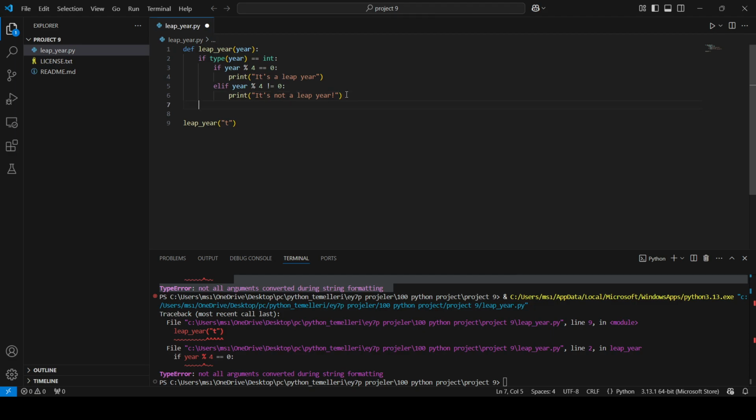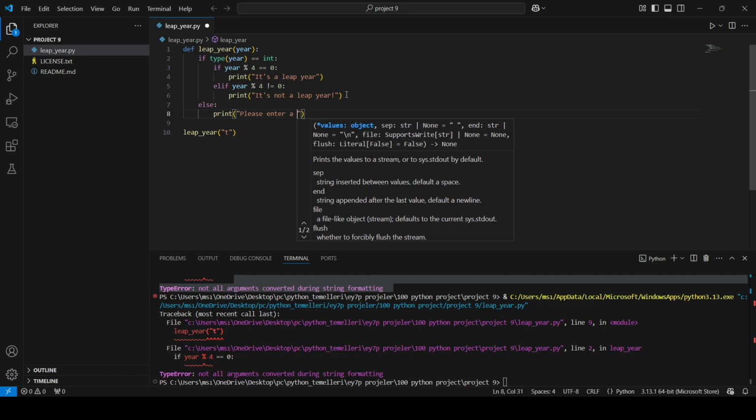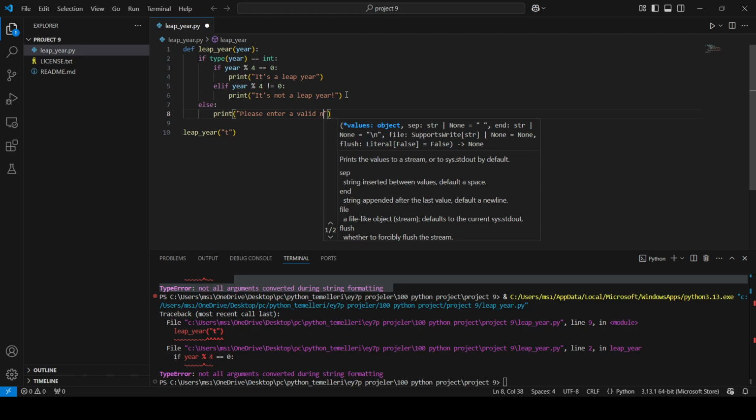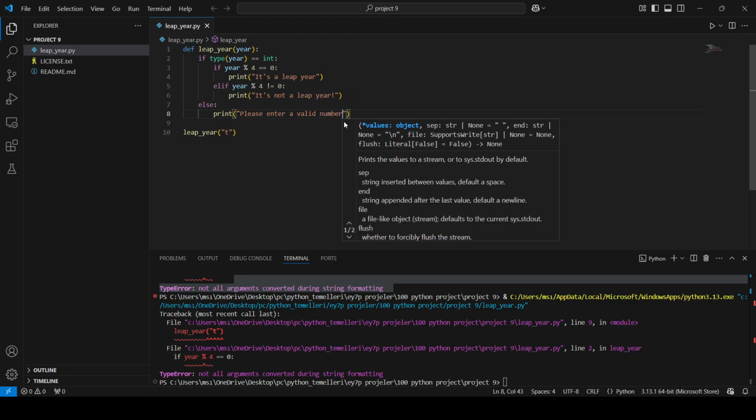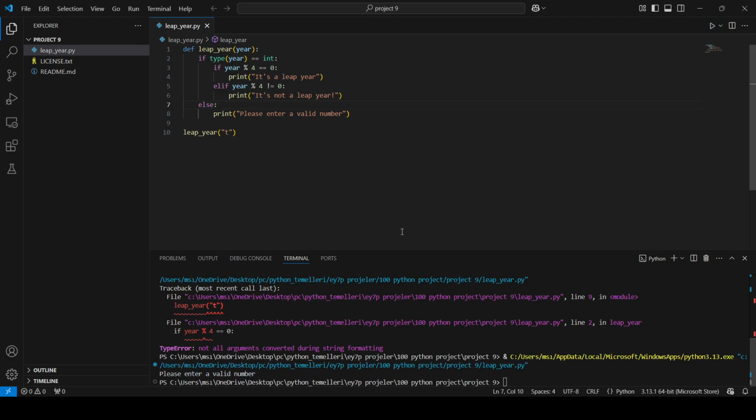Because if it's not an integer, then I will print please enter a valid number. By the way, if my year is not an integer or float, I will see this print condition again. Now I will try, and as you can see, it prints please enter a valid number.